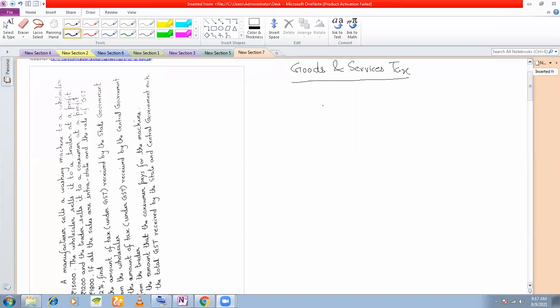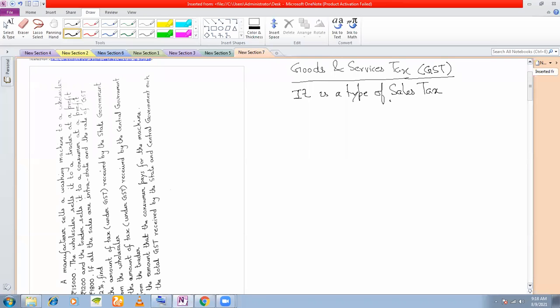Now, what is goods and services tax? It is abbreviated as GST. Goods and services tax is a type of sales tax. Sales tax means when you are selling or buying something, you pay a certain amount of tax, and that is what we call goods and services tax.